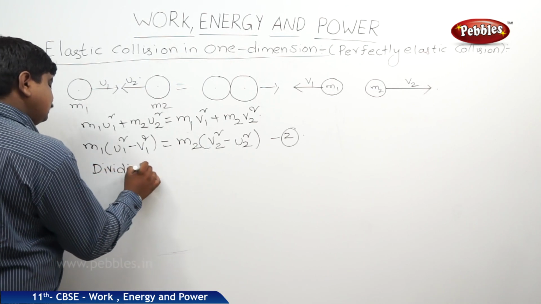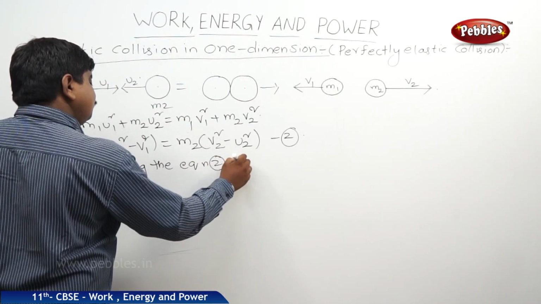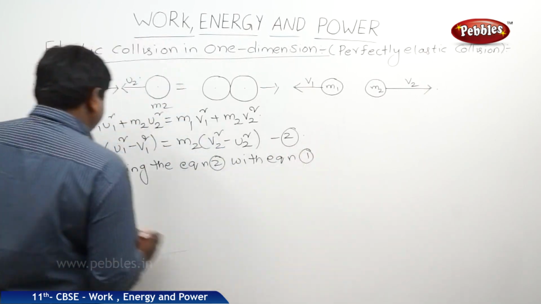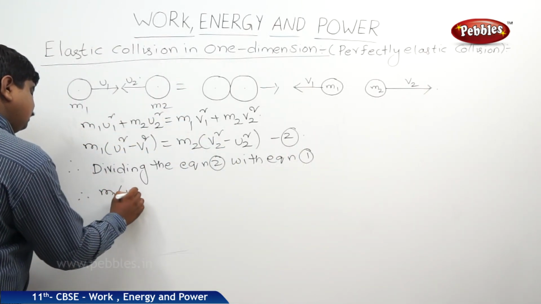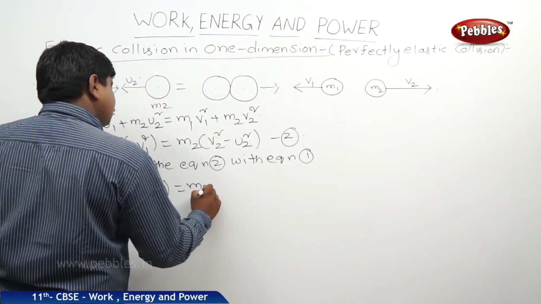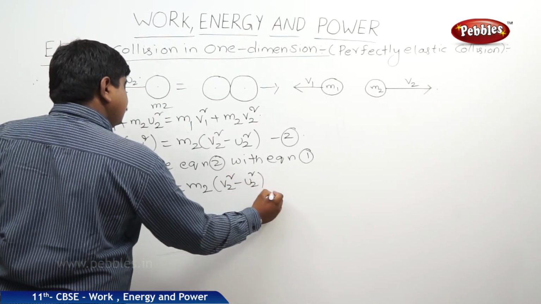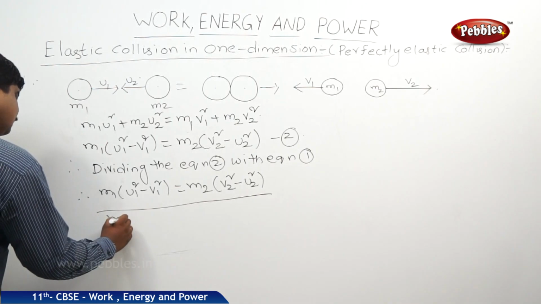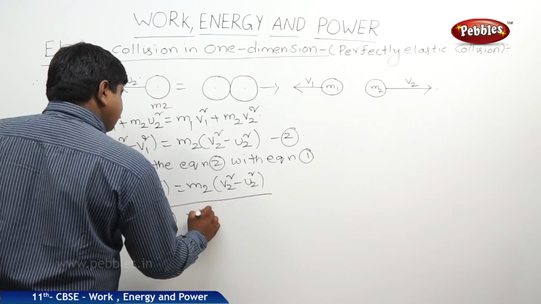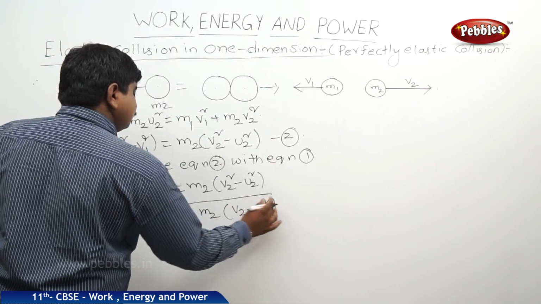Therefore, m1 into (u1 square minus v1 square) is equal to m2 into (v2 square minus u2 square), whole divided by m1 into (u1 minus v1) is equal to m2 into (v2 minus u2).